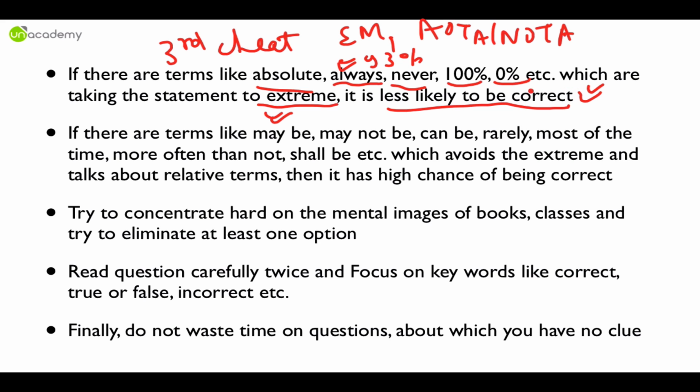Now, there is the statement: the sun rises in the east always and the sun always sets in the west, 100% of the time. Yes, it is correct, but most such statements will be less likely to be correct, especially if they are dealing with social sciences, because in social sciences there is rarely an absolute position.